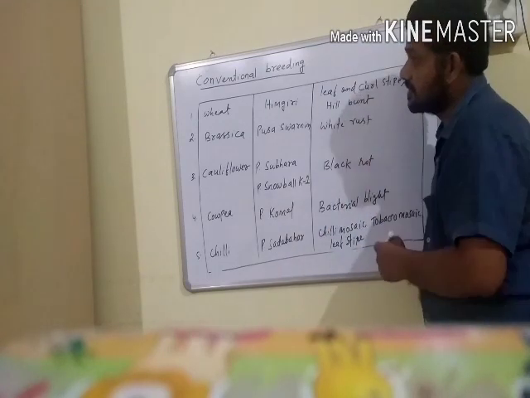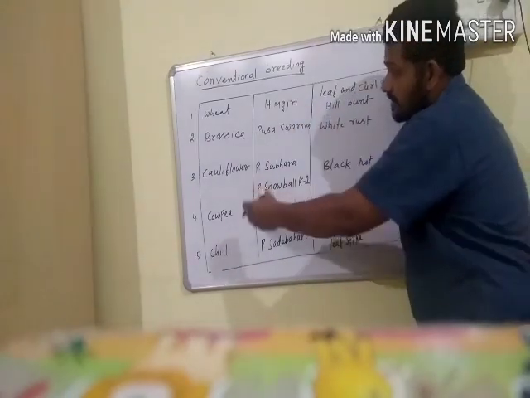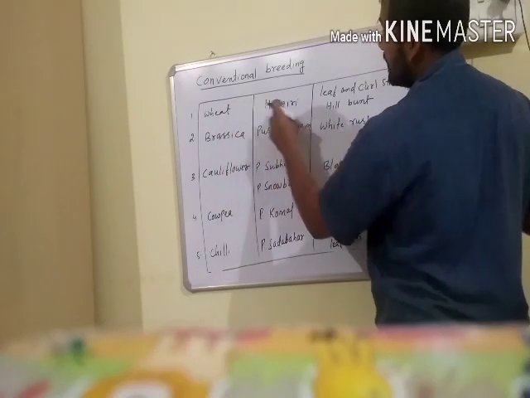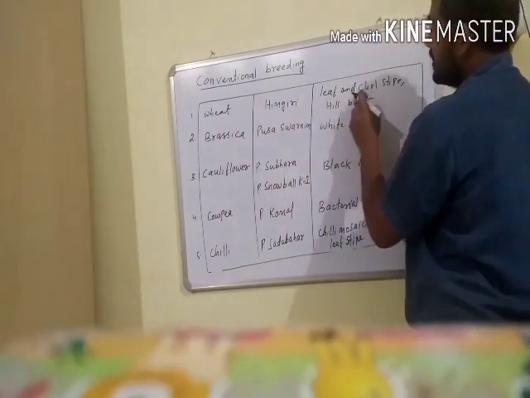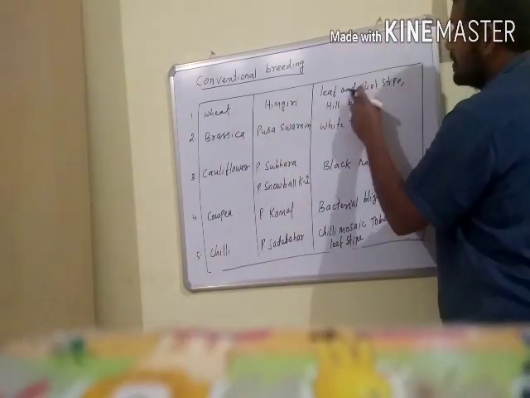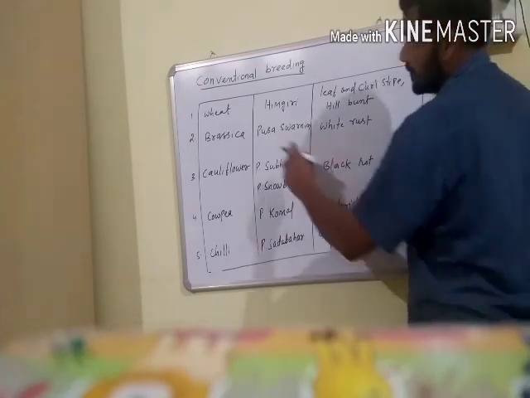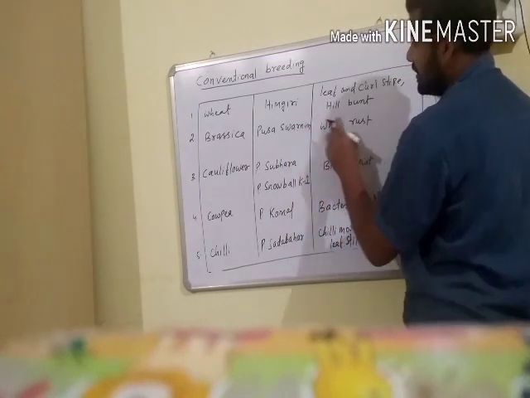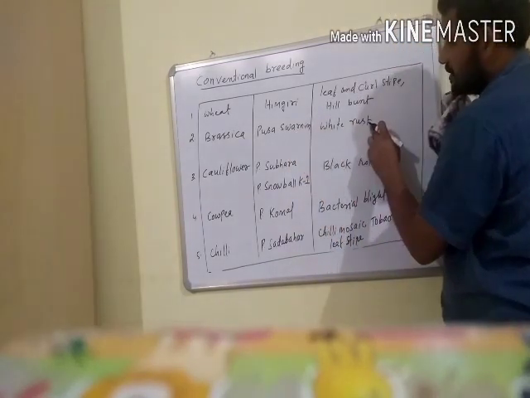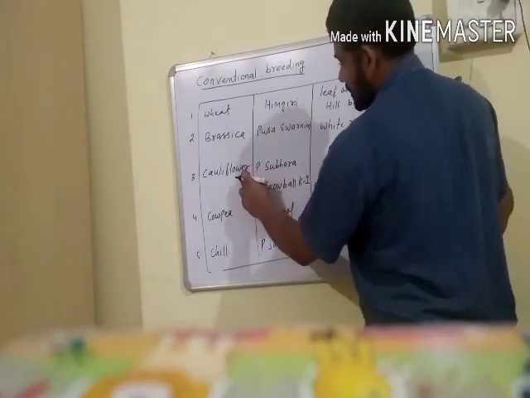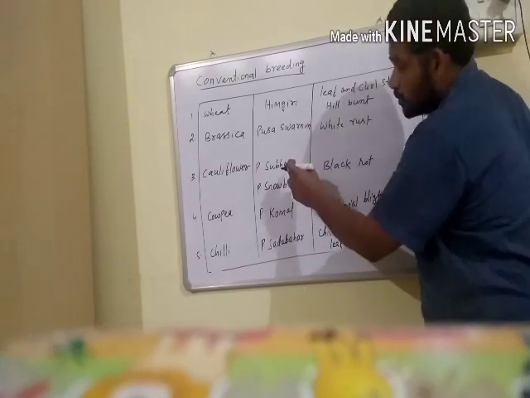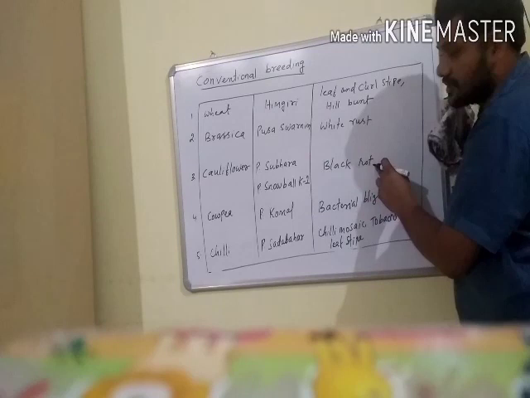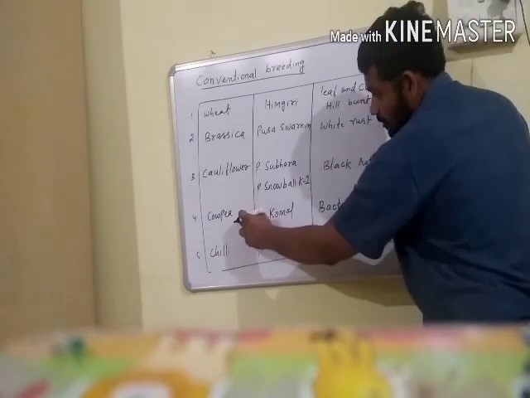With the help of conventional breeding in India, many disease resistant varieties were developed. For wheat, the variety is Himgiri, which has resistance against leaf and stripe rust and hill bunt. The second is Brassica, with the Pusa Swarnim variety, which has resistance against white rust. The third is cauliflower, with two varieties, Pusa Shubhra and Pusa Snowball, which have resistance against black rot disease. And another one is coffee.